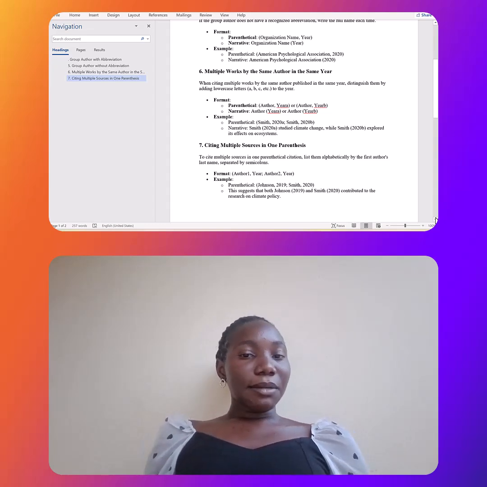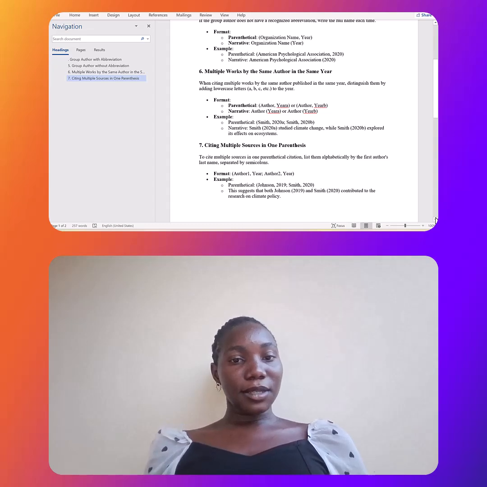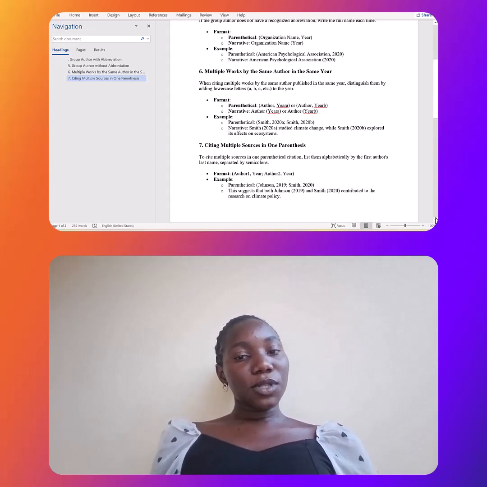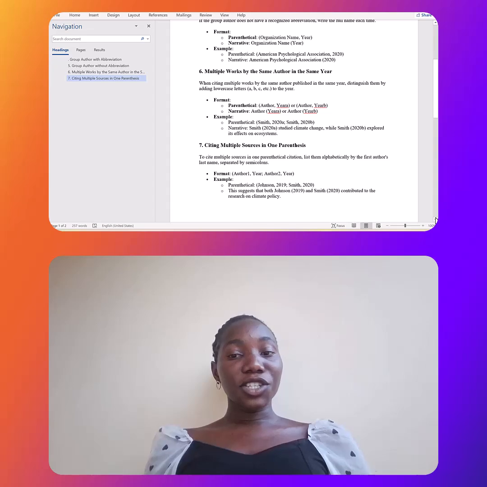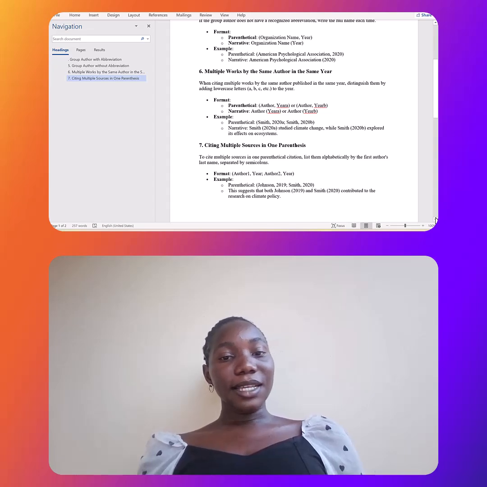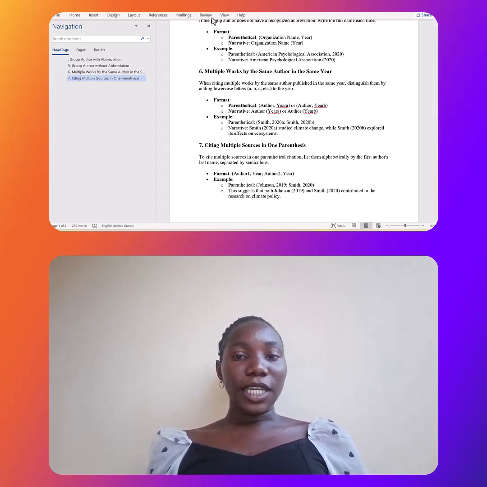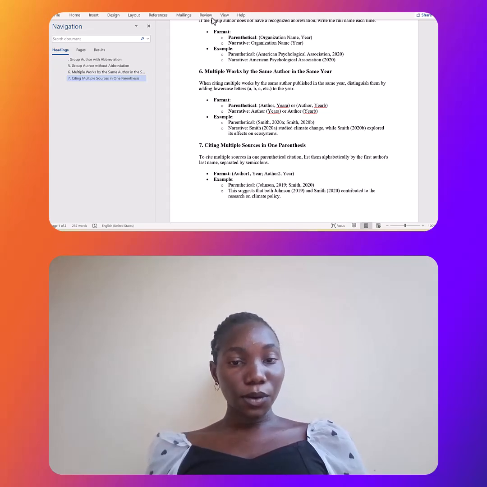How about citing multiple sources in one parenthesis? Cite multiple sources in one parenthetical citation. List them alphabetically by the first author's last name, separated by semicolons. You get the point? In this one, we have it only in parenthetical.